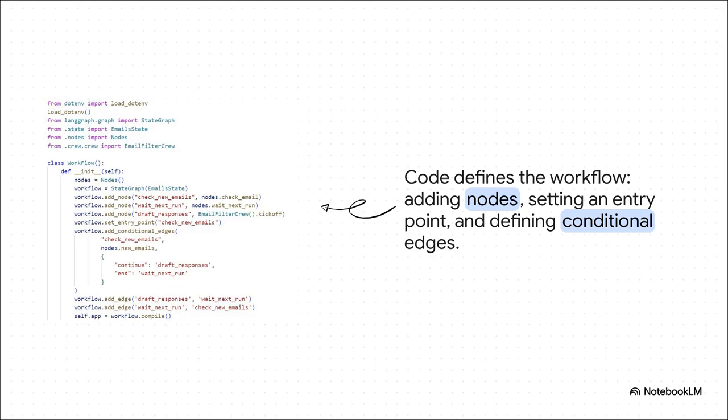And this slide gives you a peek at what that map looks like when you're actually writing the code. You can see developers are basically drawing that diagram, but with code. They add the nodes, the functions, and then they define those all-important edges that tell the system where to go next based on what's happening. This is how you give the AI agent really precise, fine-grained control over what it does and when.